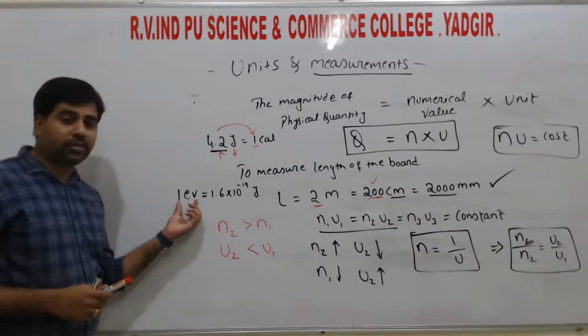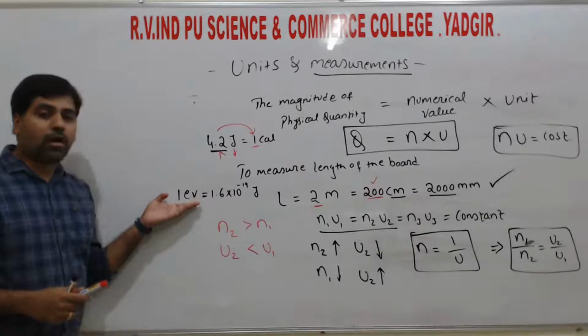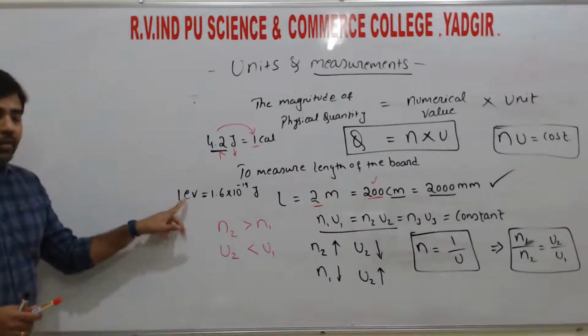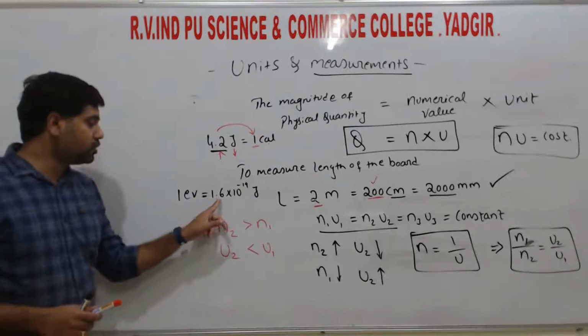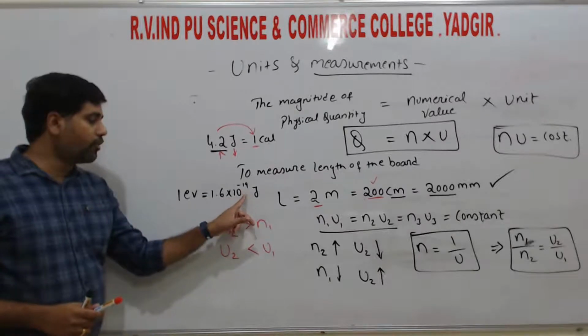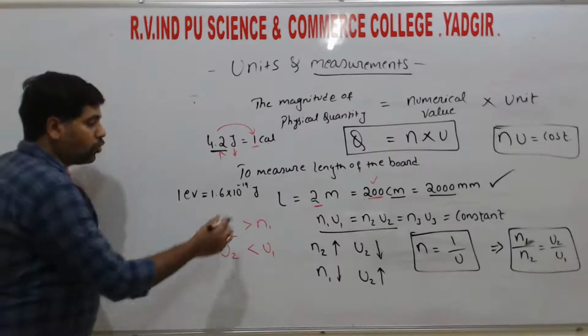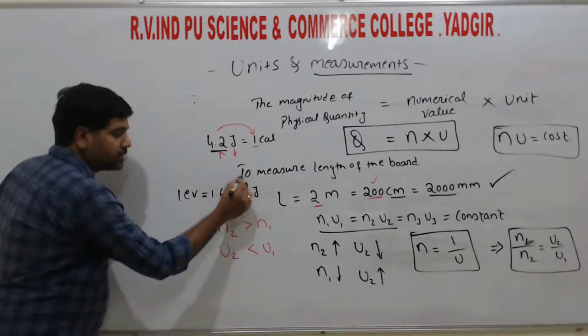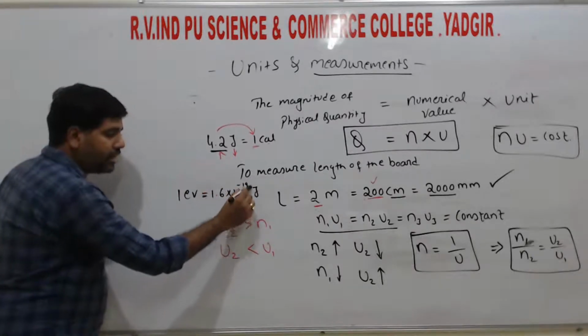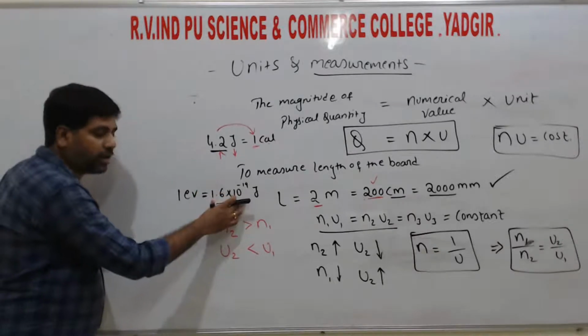The electron volt is used in atomic physics and nuclear physics. So 1 electron volt is equal to 1.6 into 10 to the power of minus 19 joule. Here we have 10 to the power of minus 19, so its value is very, very less, right?